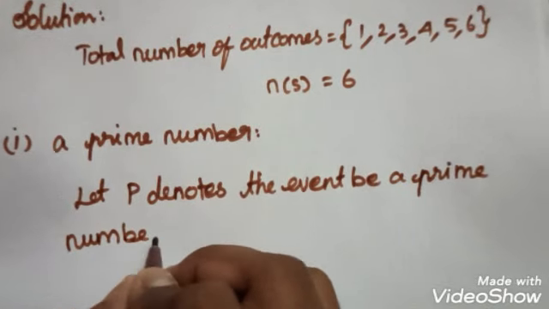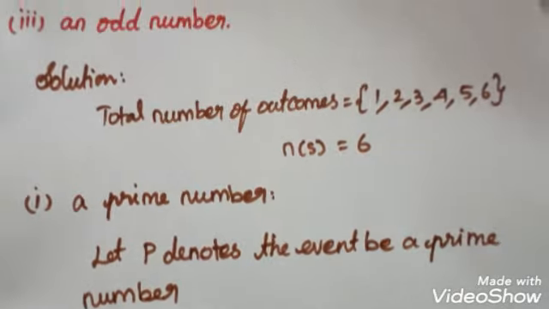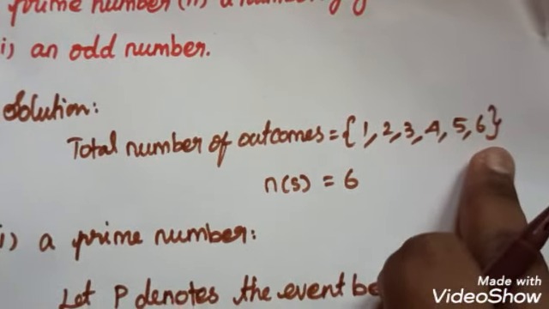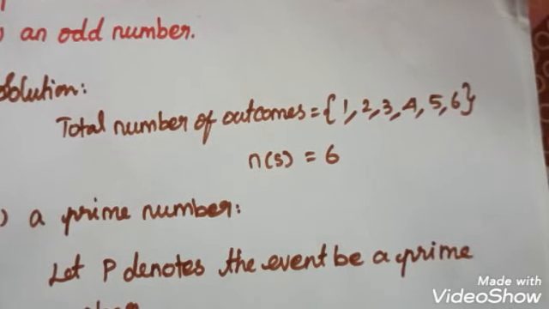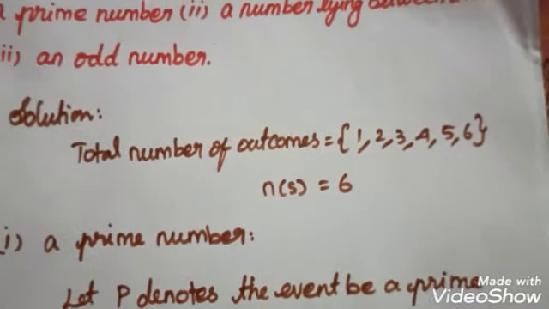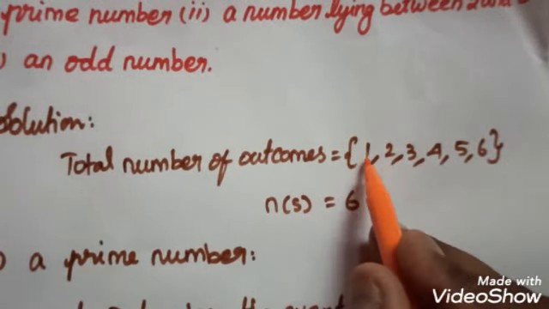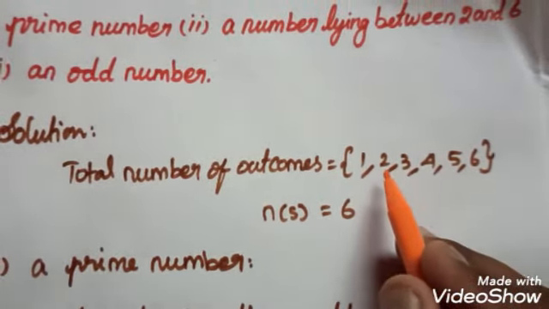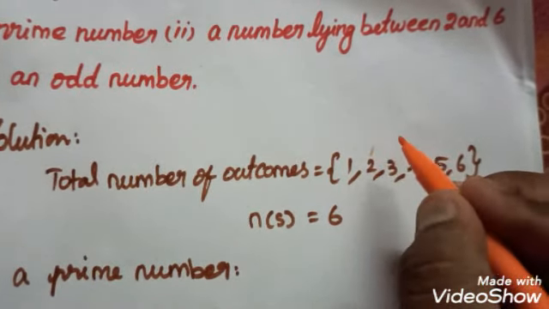In the total number of outcomes, we have to choose the prime numbers. Already I know what is meant by a prime number: a prime number is divisible only by 1 and itself. So 1 is not a prime number. Here 2 comes from 1 and 2 only, so 2 is a prime number.